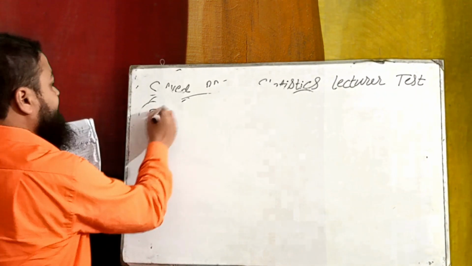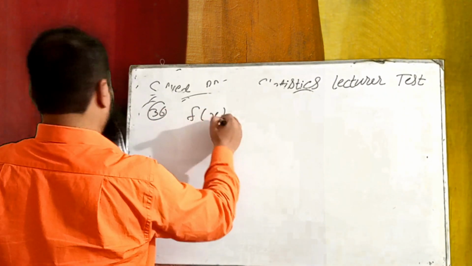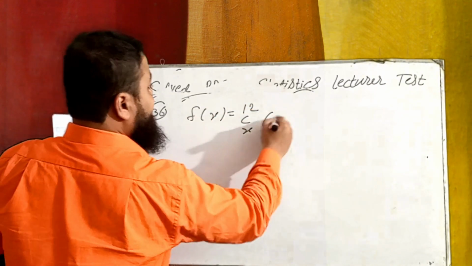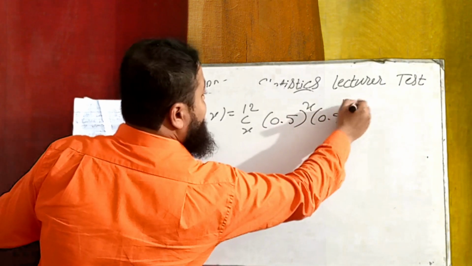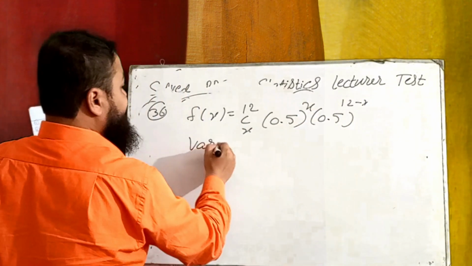Consider f of x is equal to 12Cx (0.5)^x (0.5)^(12 minus x). What is the value of variance?